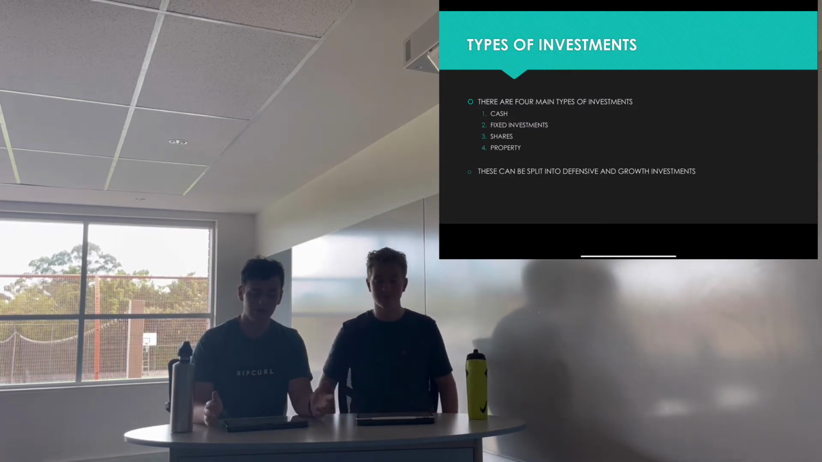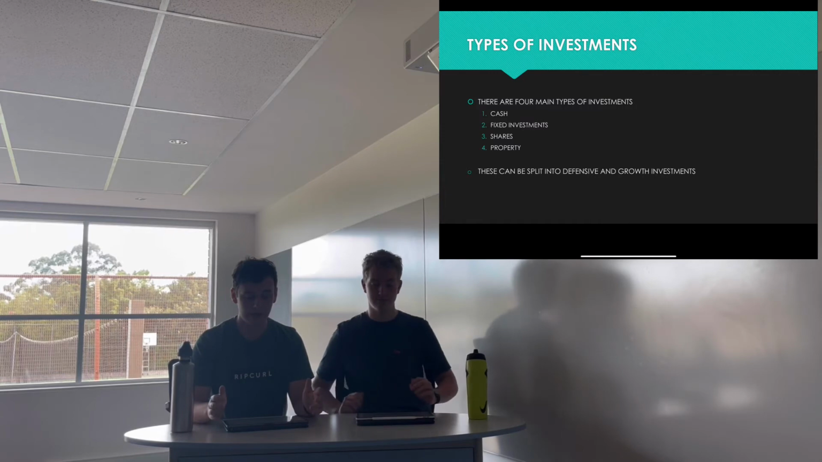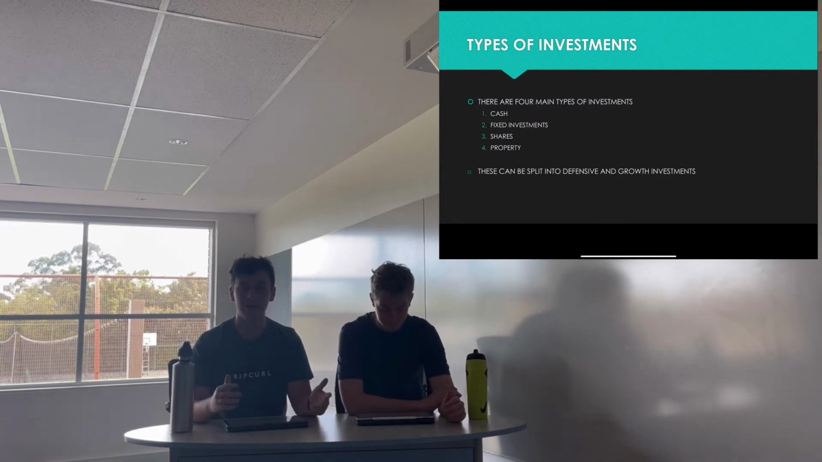So to start, let's look at defensive investments, starting with cash. A cash investment looks like putting money into a high interest savings account. This is a very safe form of investment and provides a stable and regular income through interest payments. However, it can take a long time to make a sizable return.